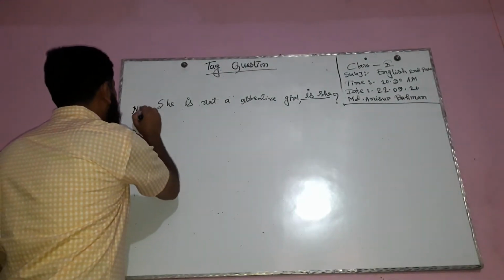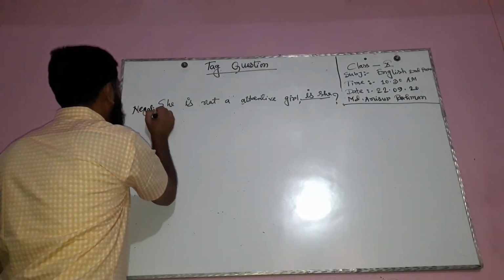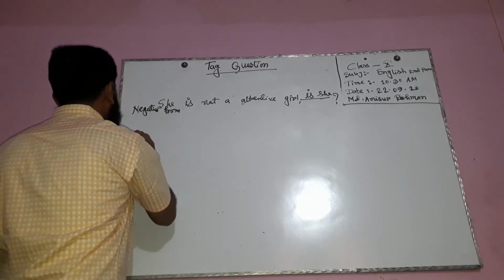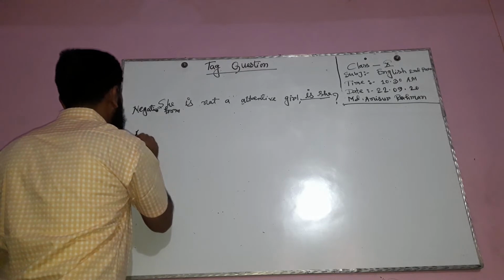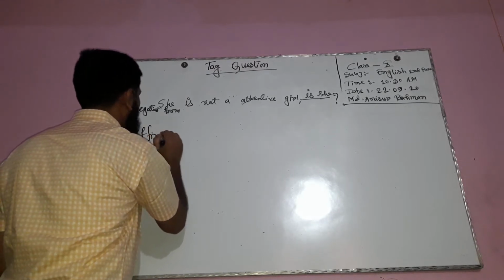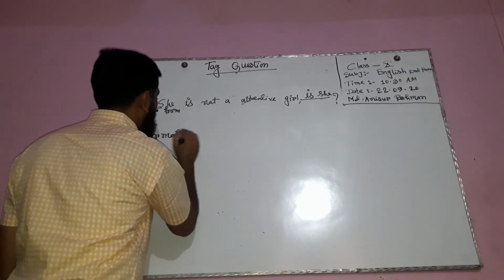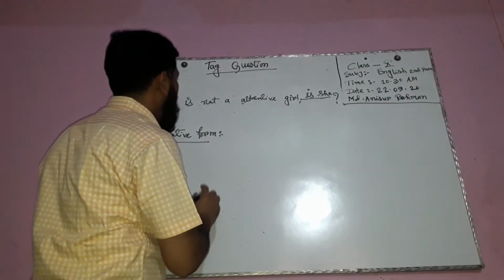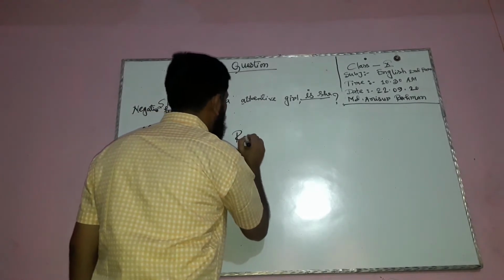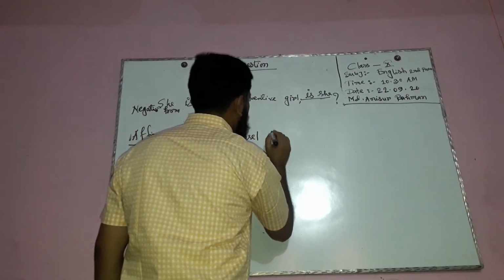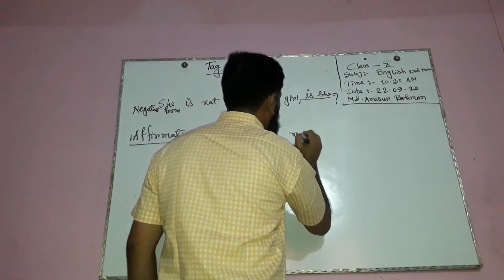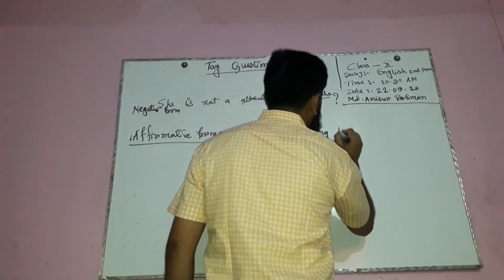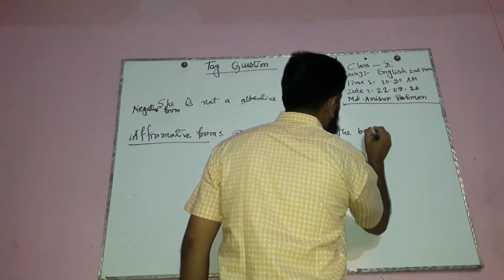This is the negative form. Then the affirmative form is: Russell is reading the book.